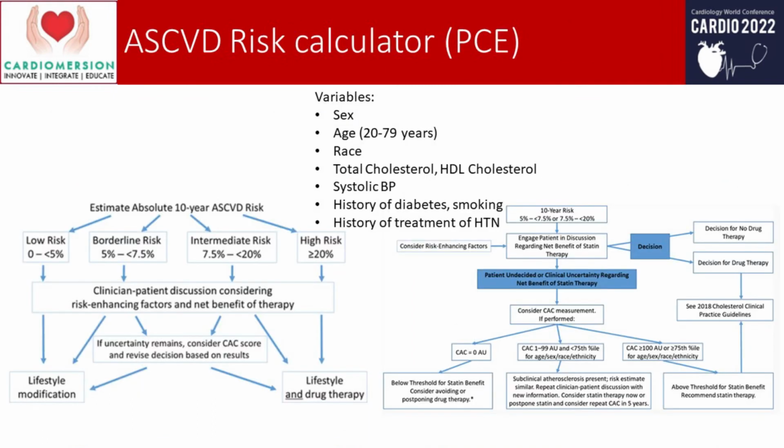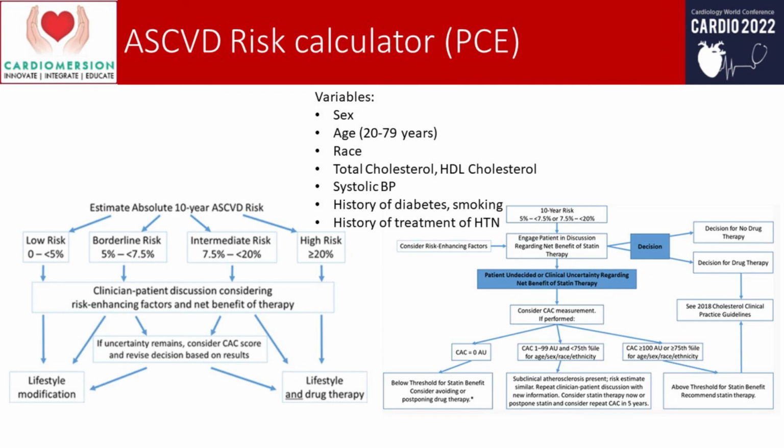One of them that was recommended by the ASCVD guidelines was the Atherosclerotic CVD Risk Calculator using the pooled cohort equation. The variables that are put into this equation are the sex of the patient, age of the patient, which can range from 20 to 79 years, race of the patient, total cholesterol, HDL cholesterol, systolic blood pressure, history of diabetes, smoking, and history of treatment of hypertension, whether the patient is currently on treatment for hypertension or not. According to this, 0 to 5% is low risk, 5 to 7.5 is borderline risk, 7.5 to 20 intermediate risk, and more than 20 is high risk.